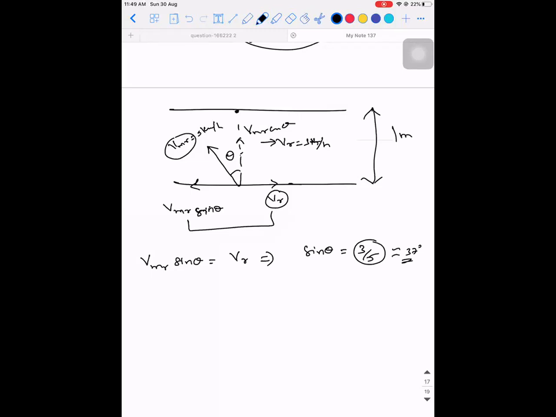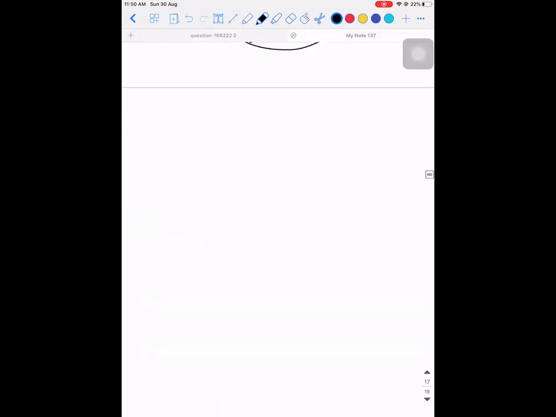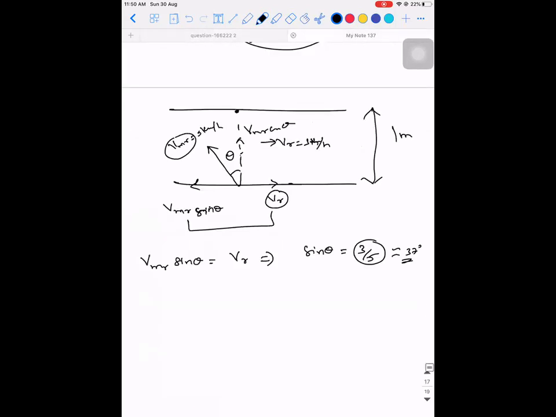Okay, this is the first one. Second, what are they asking? What should be his resultant velocity?